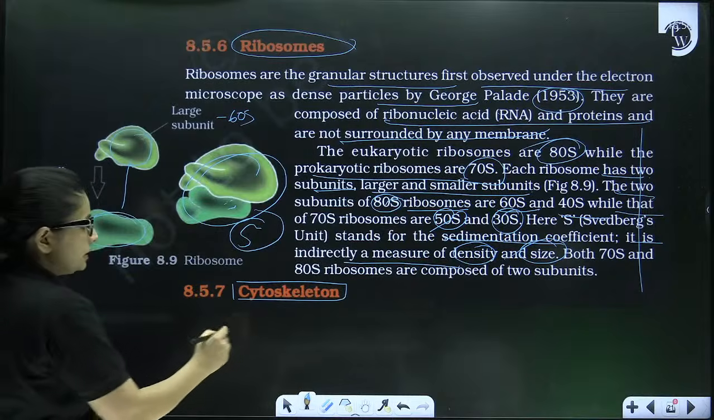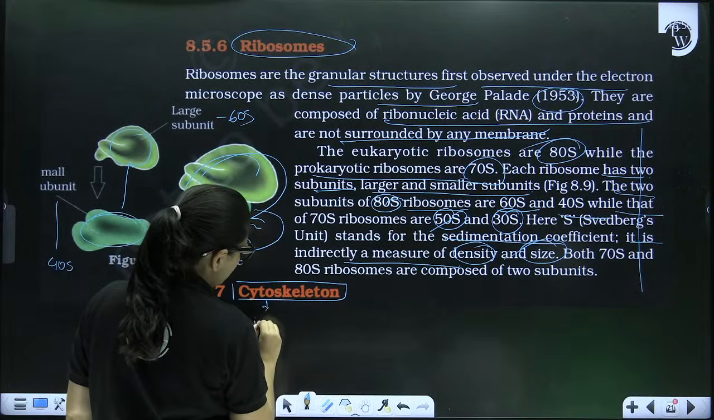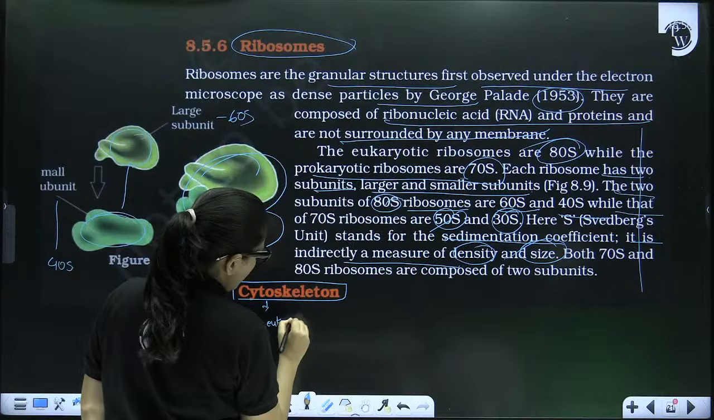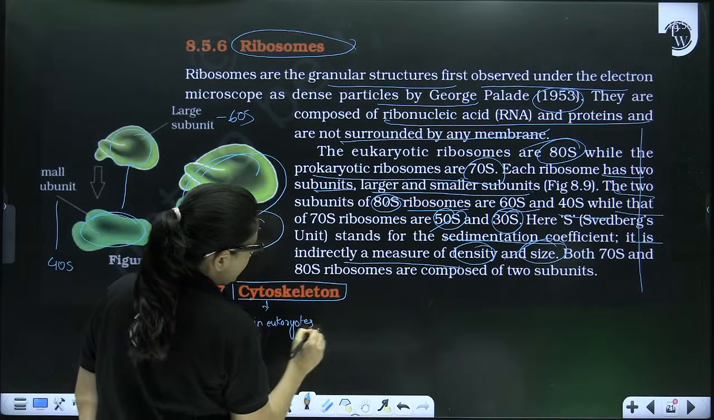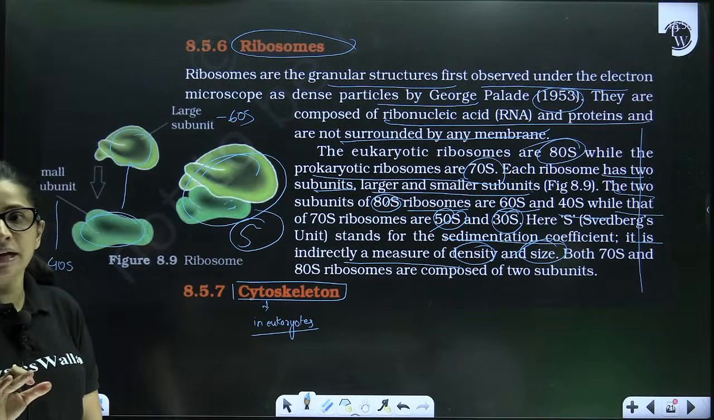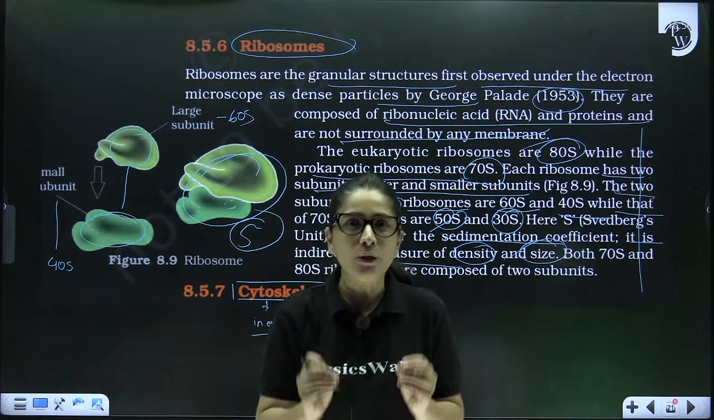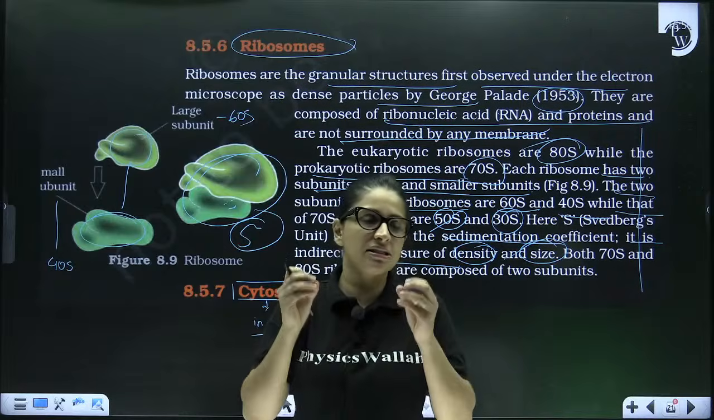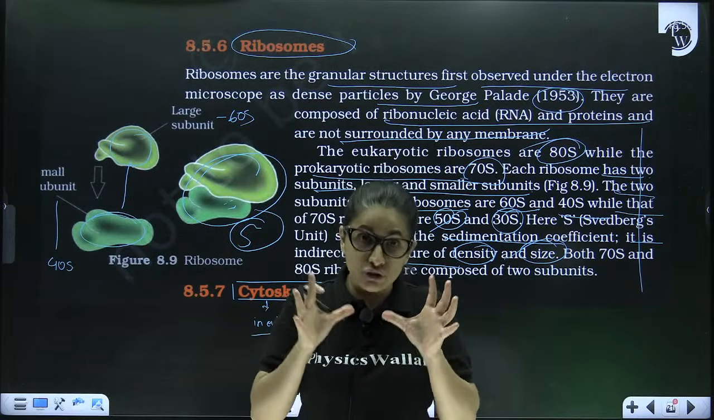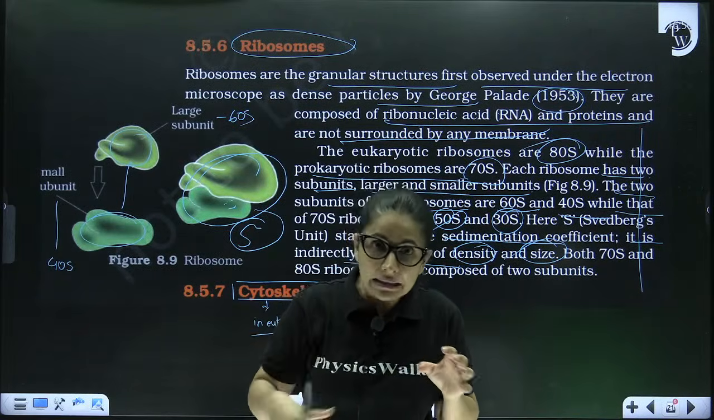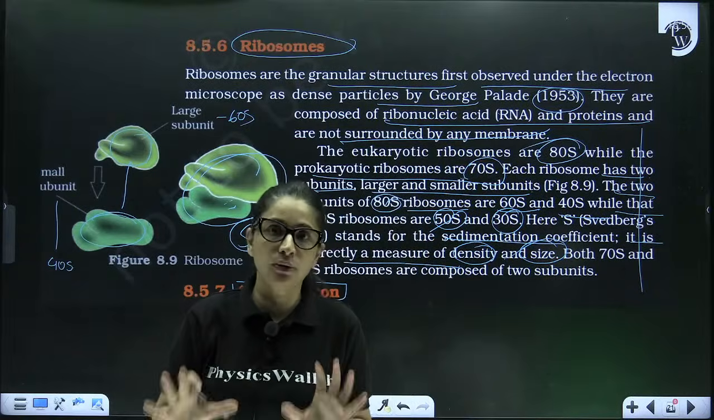Now remember, this topic is exclusive to eukaryotes. Prokaryotes do not show cytoskeleton structures. Cytoskeletons are just minute, thin, proteinaceous, thread-like filamentous structures which are found scattered in the cytoplasm of eukaryotes.